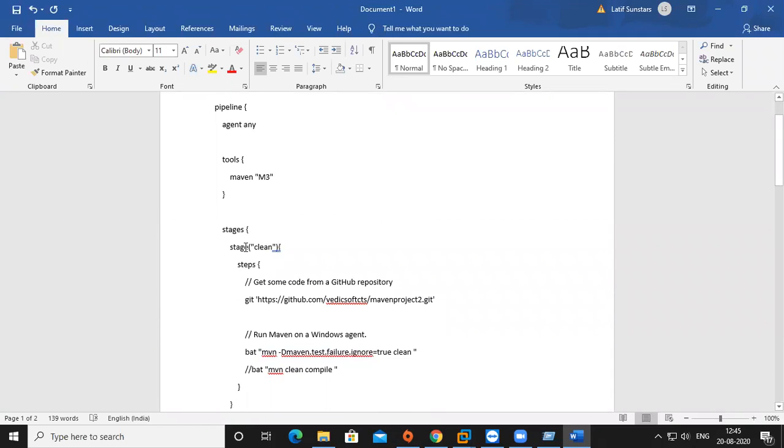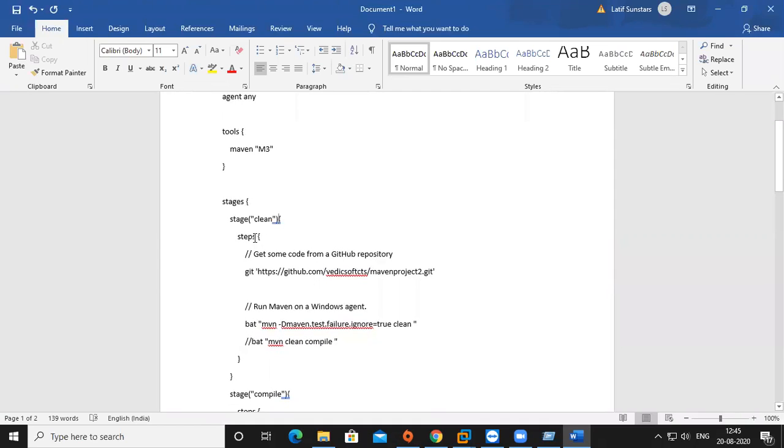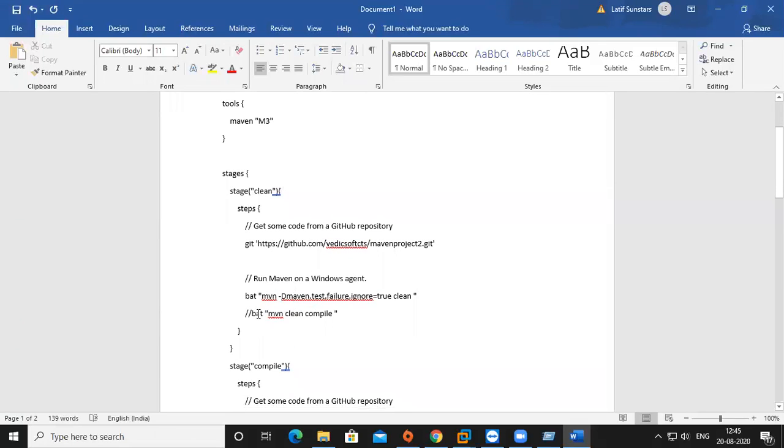The first stage is the clean stage. Then a step inside the stage, so you have to follow the stage structure. The step is fetching the code. First I'm fetching the code from my central repository, GitHub. Then I use the Maven clean command. So that is step one. When you clean, I load the code and do a clean, but I didn't do a clean compile, so I'm going to remove this.